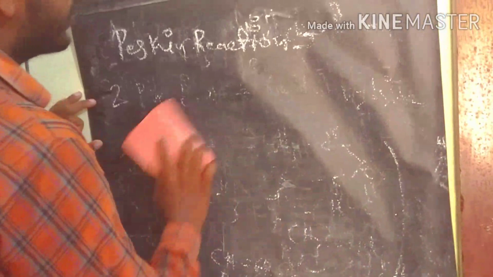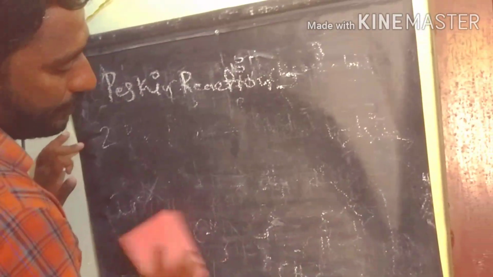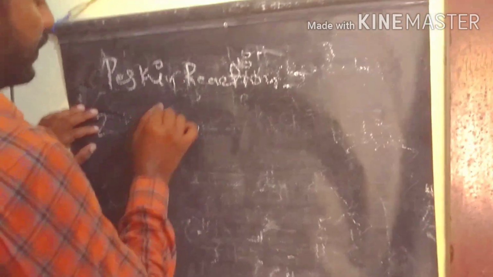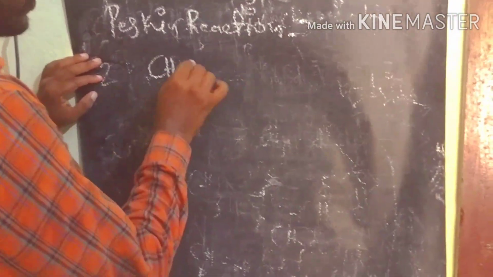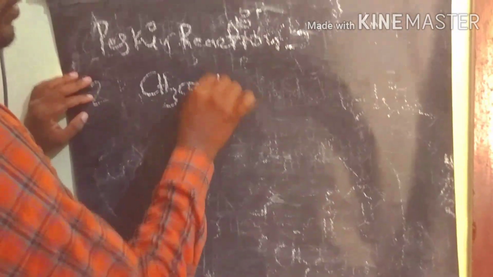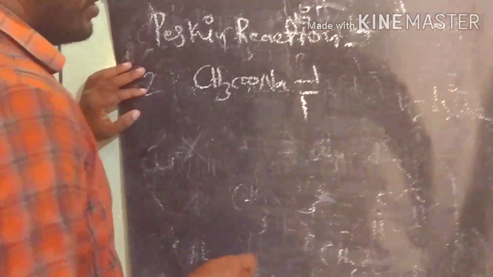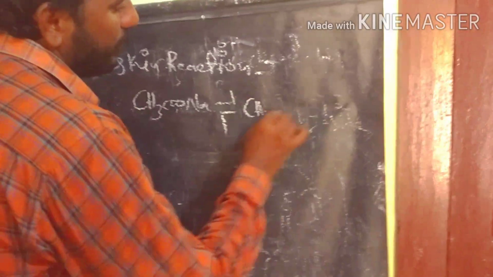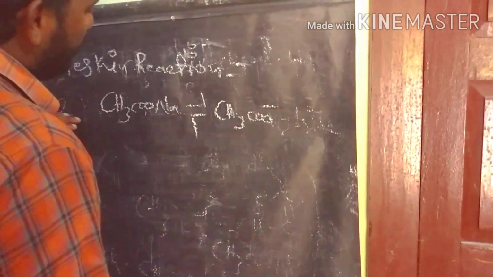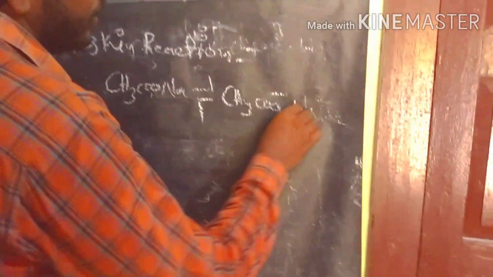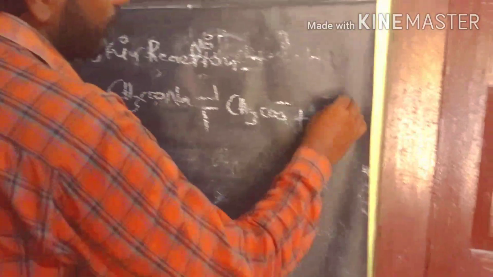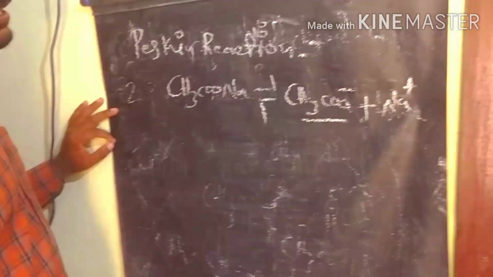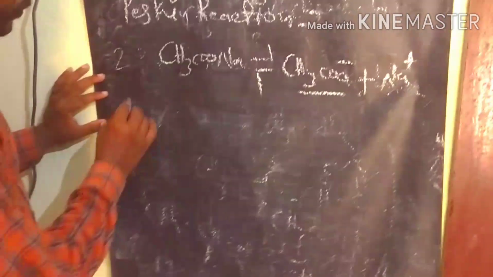So we start with the acid salts. If you take acetic anhydride as the anhydride, the salt is sodium acetate. It starts with sodium acetate, which forms the acetate ion plus sodium. So this is the first step.